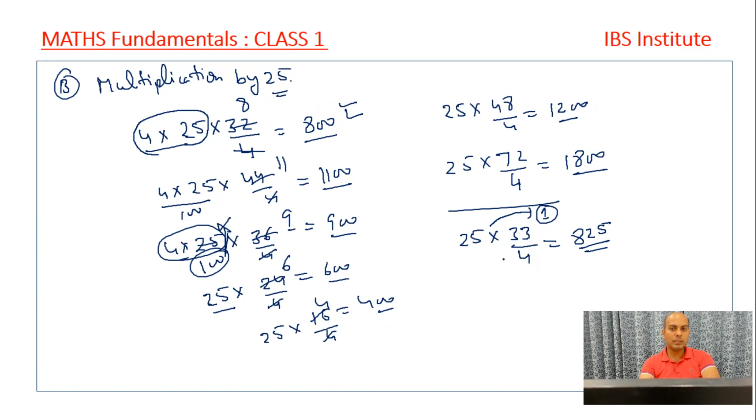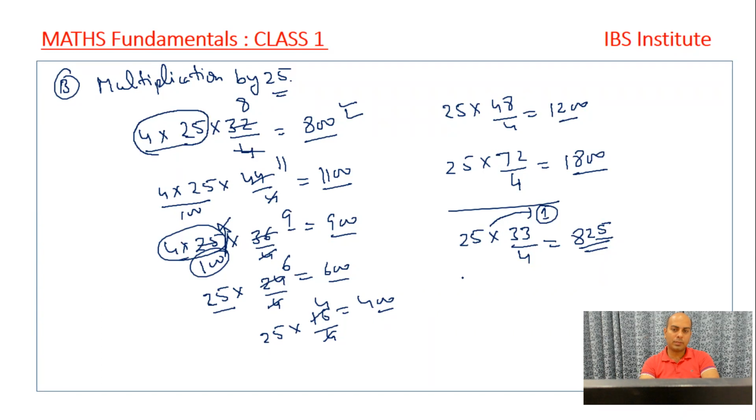Should I repeat? Yes, please. Yeah, let's go again. 25 into 33, I divide 33. As I told you, if I am multiplying a number by 25, simply divide the other number by 4. So 4 divides 33. 4 into 8 is 32. So if it goes till 32, we are left with one remainder. So the remainder is 1. So we multiply that 1 with 25. 25 into 1 is 25, right? So the answer is 825.